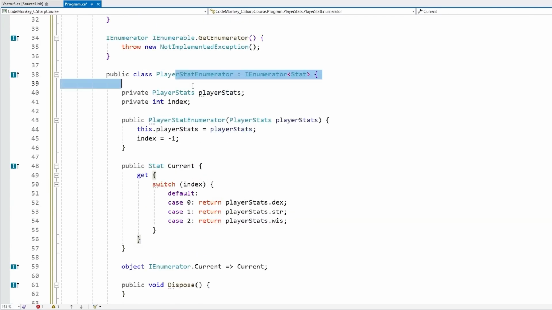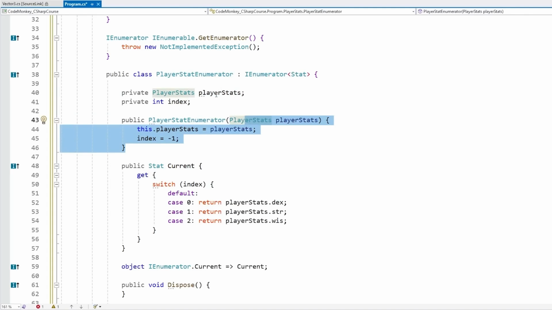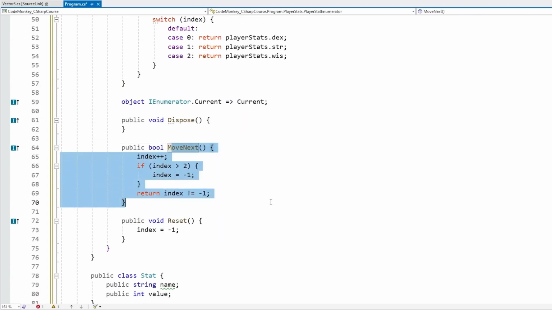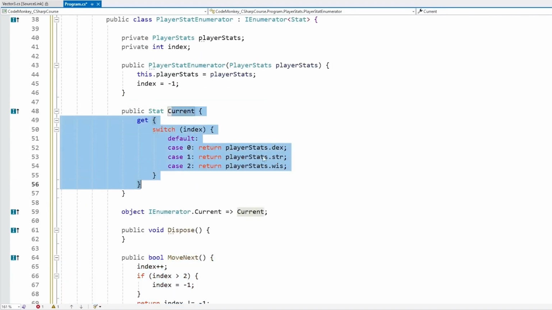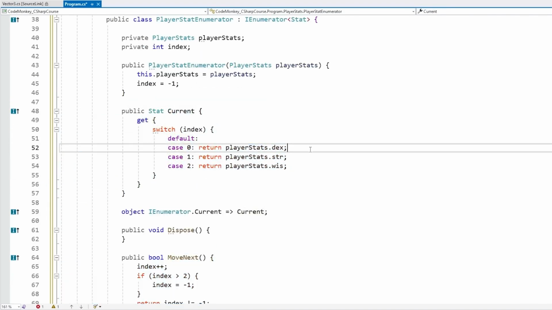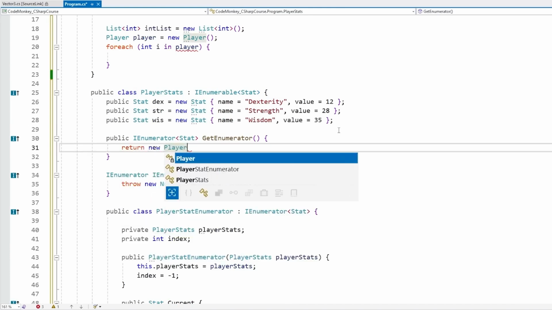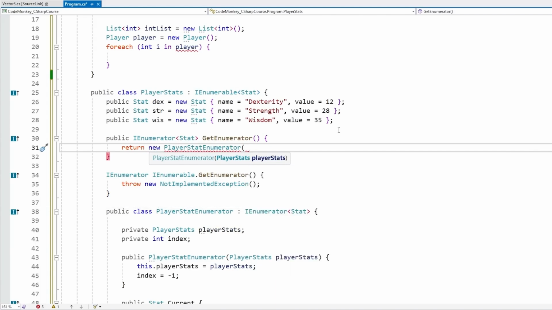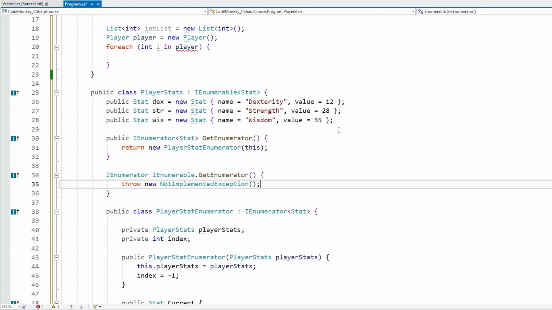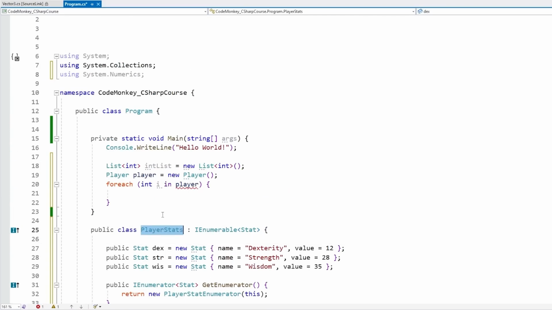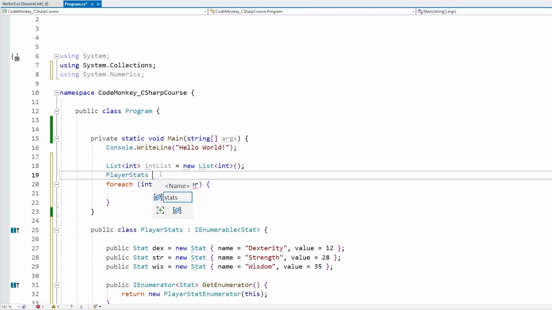So yep, this is our enumerator class. We receive our PlayerStats, so we have the original object. We have some kind of index. Then on MoveNext, we just increase the index. And on Current, we just grab the value based on that index. So now here on the GetEnumerator, we only just need to return a new PlayerStatEnumerator object, and on that one we need to pass in this. So just like this, and on this one again, same thing, we can do a pass-through function. So return GetEnumerator. Okay, so now finally up here we can construct an object of our PlayerStats type.